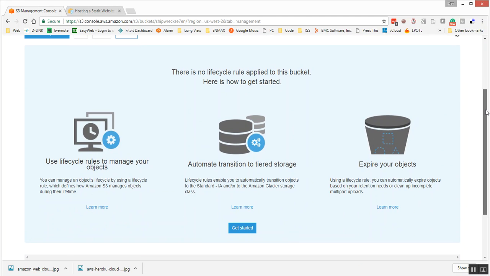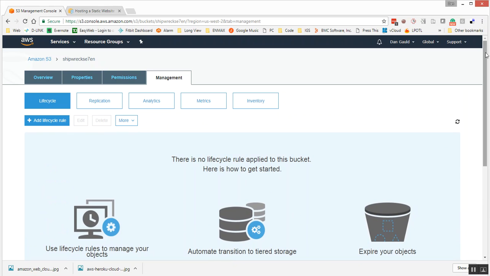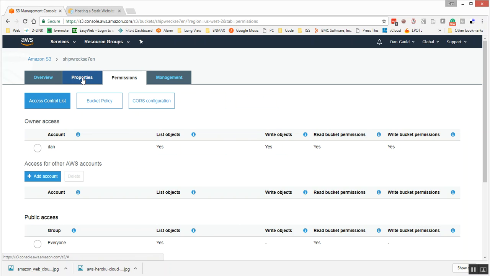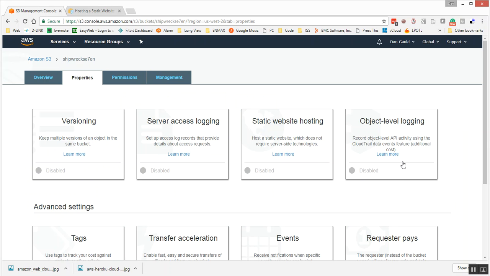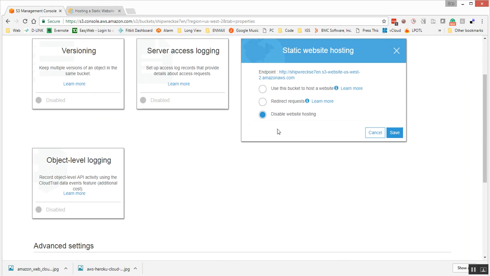Here are some of the options. We can expire, automate. No, this isn't quite what we want. Let's go to permissions. Nope. Let's go to properties. There we go. Okay, so let's find the static web hosting. We're going to enable this. We have an option here. This is going to be our endpoint, and this is what we'll use as our link.